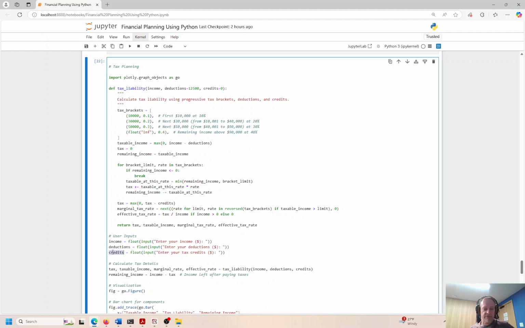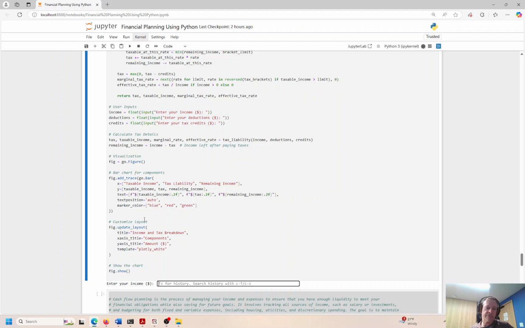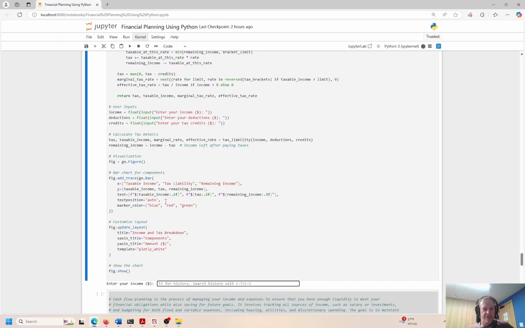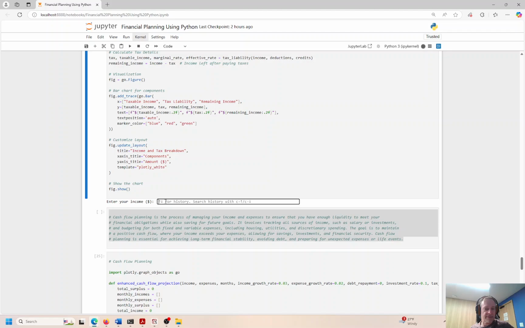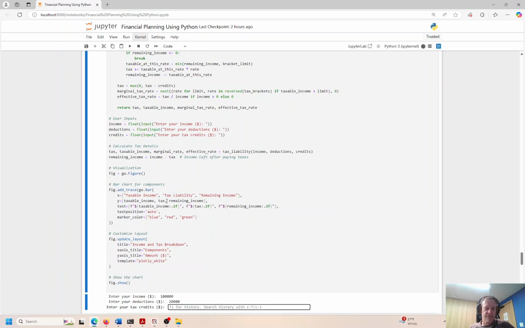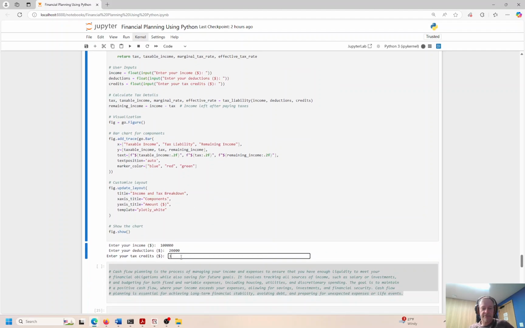So here we have income, deductions, and credits. I'm going to run this. We have inputs from the user, just like before. So we have enter your income. Let me look at this a little closer now. I forgot what this is. This is income. Okay, let me see. My income is like 100,000. And enter your deductions. Okay, let's say I'm entitled to 20,000 in deductions: your personal deduction, deduction for a child or a dependent. You could have some charitable donations, donation to your church, things like this. Let's say it's $20,000. Okay, and any tax credits. Let's say we get another tax credit of $10,000 for some solar panels we installed on the house.